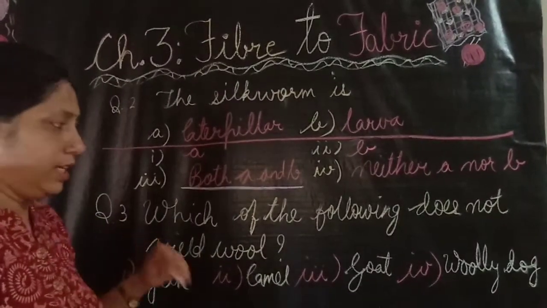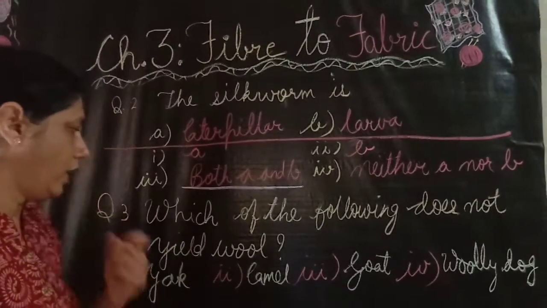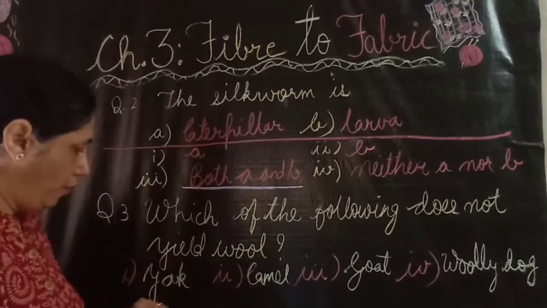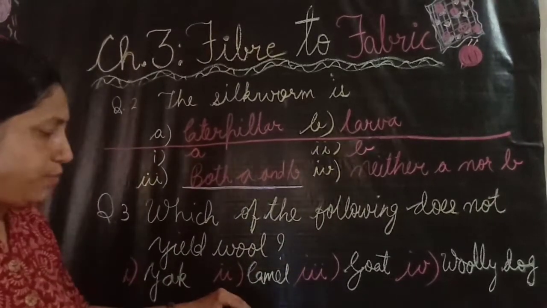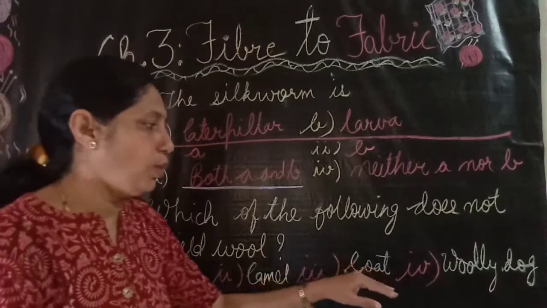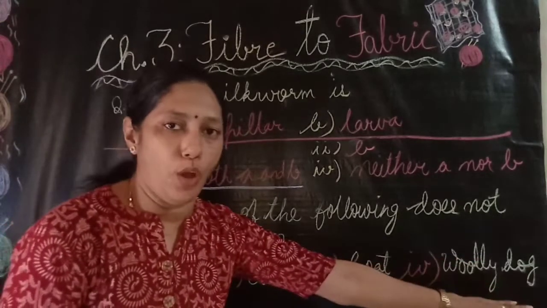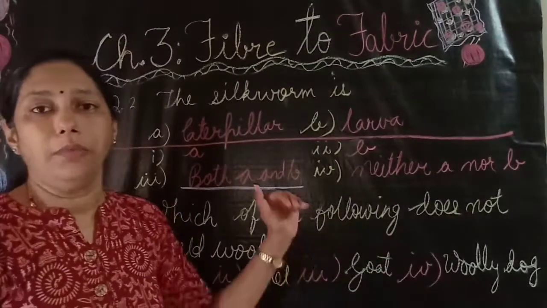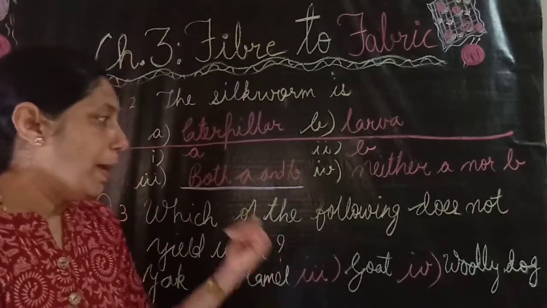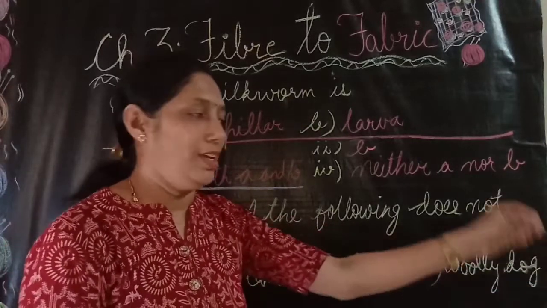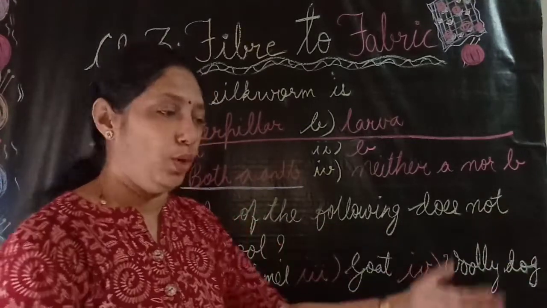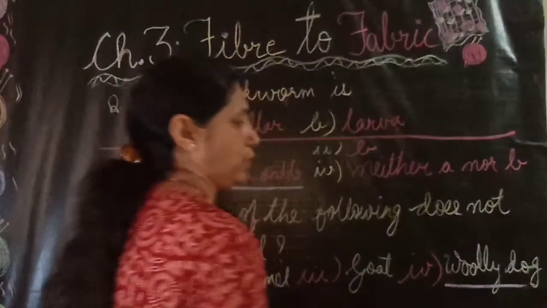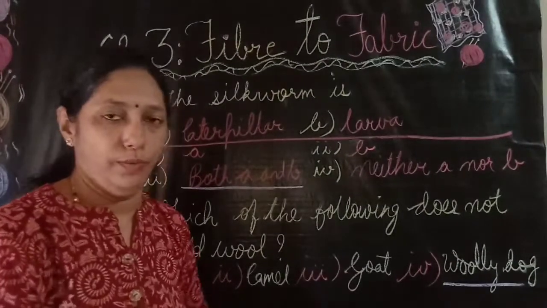Now the third question is, which of the following does not yield wool? First option is yak, second option is camel, third option is goat, and the fourth option is woolly dog. Here you learn that yak, camel, goat, these animals are yielding wool. But woolly dog, though it is having hair on its body, is not yielding wool. So the fourth option is the correct option. Woolly dog does not yield wool.